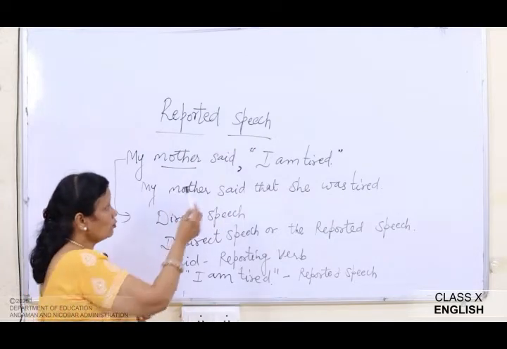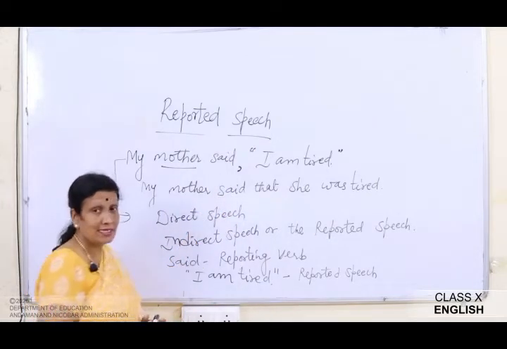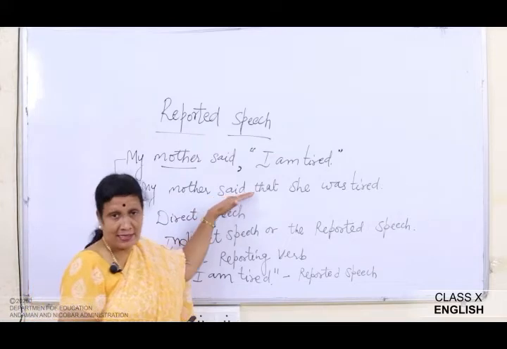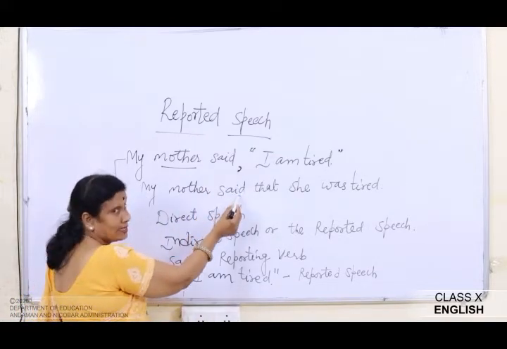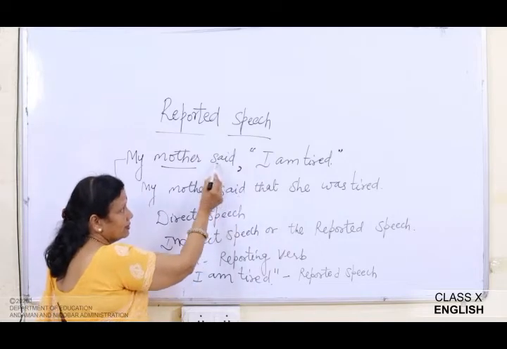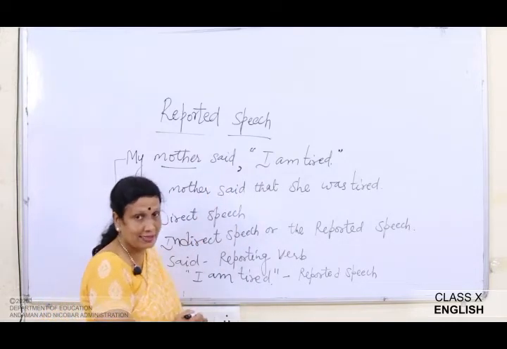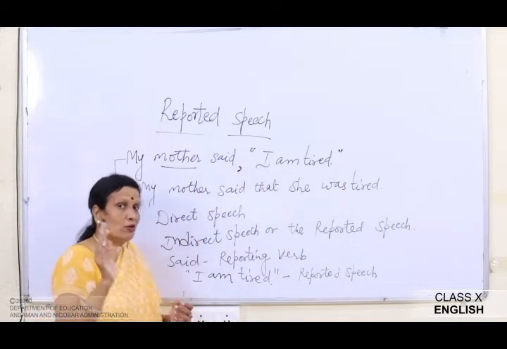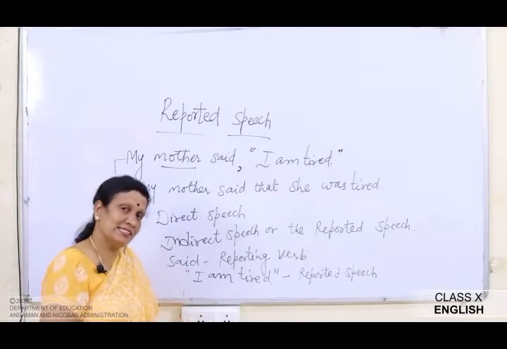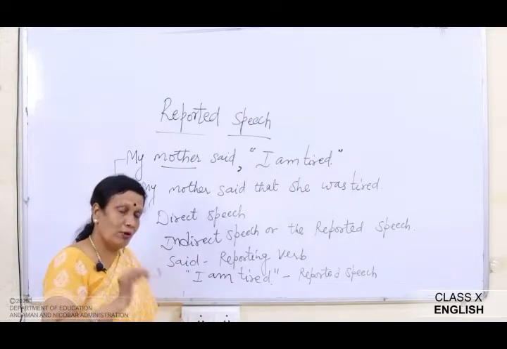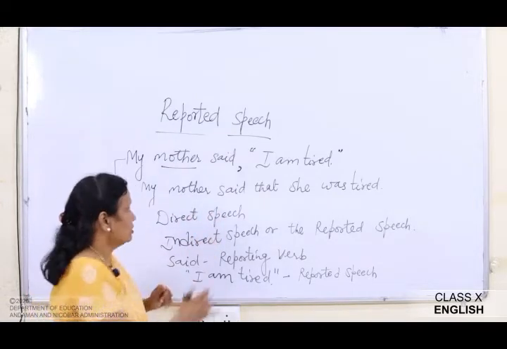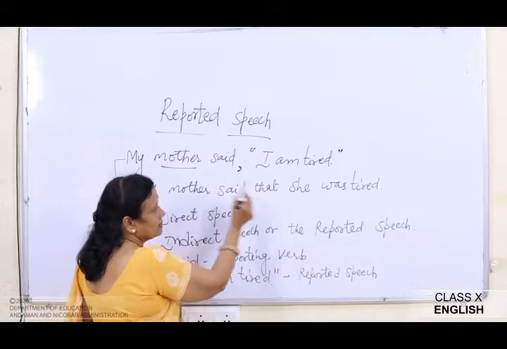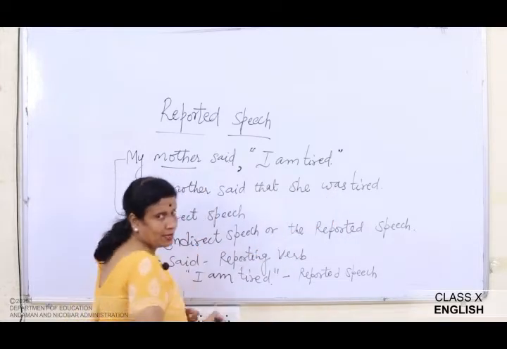And now you have seen certain changes in the second sentence. What did we do? Till here it is the same, right? Since this is in the past tense, I am sure now you are clear about the different tenses. So, I will be talking to you about the tenses also while we are discussing the reported speech. Since this is in the past tense, this also has become the past.